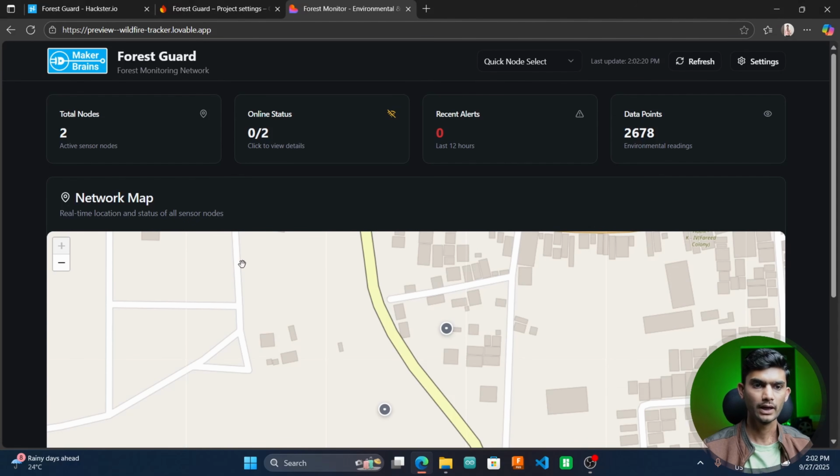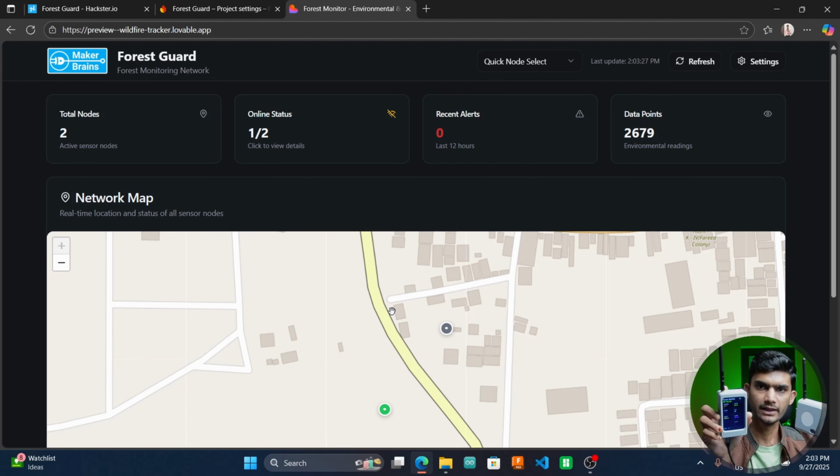As of now, as you can see, I have two nodes registered in this system, but both of them are offline. So I'll just turn my node on. It starts with a blue breath and it is trying to communicate to the gateway for the registration. Once it is confirmed, it glows in green color whenever it sends the data to the gateway.